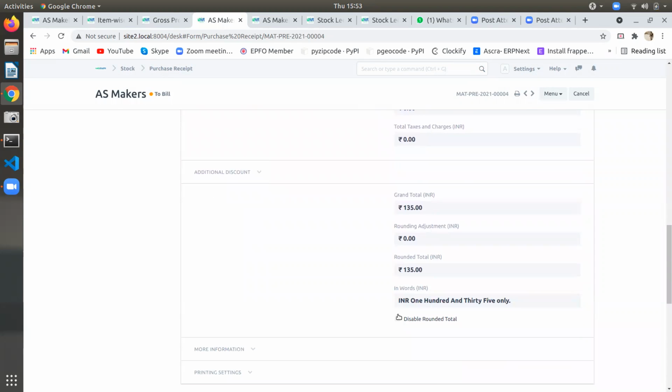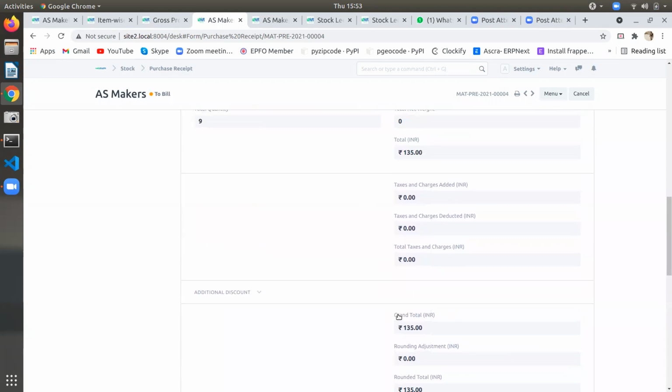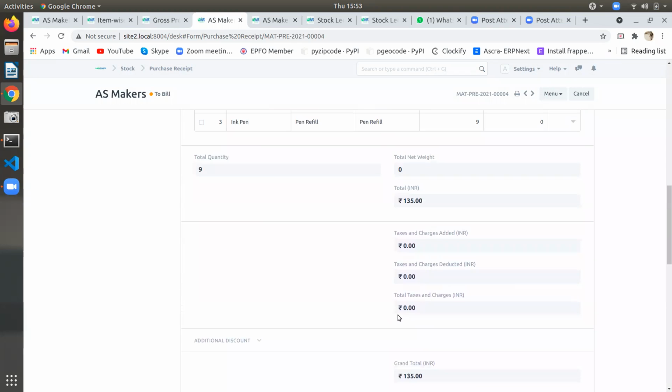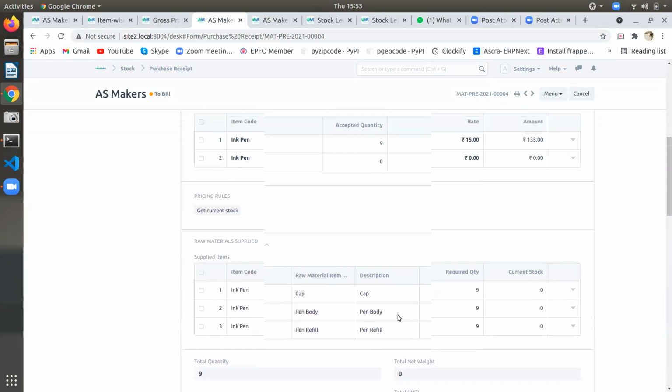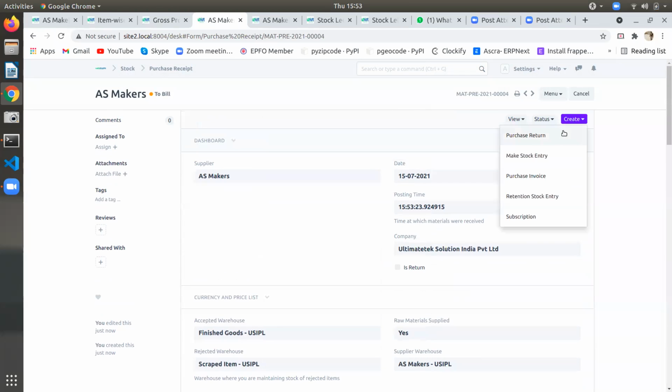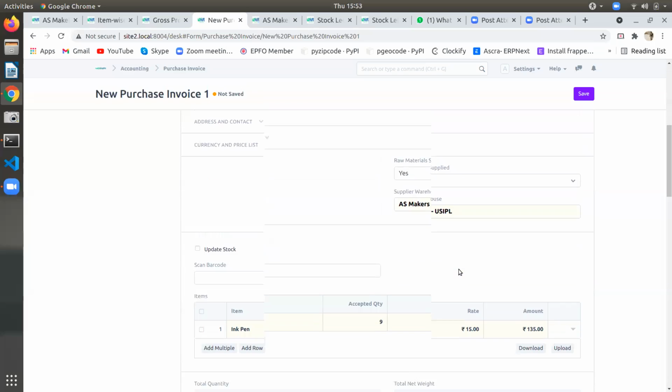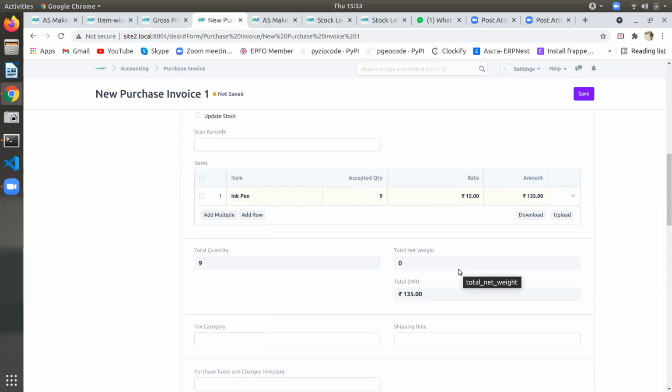It has become 135. Otherwise, it would have been 150. Yes, so we are paying only for the good ones. For the rejected ones, there is no payment. So when we create a purchase invoice for this, we will give it only for 135 rupees.